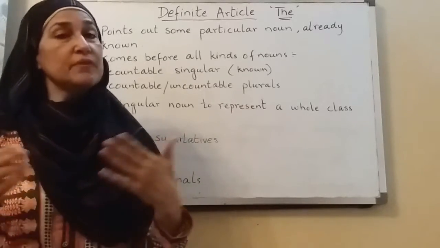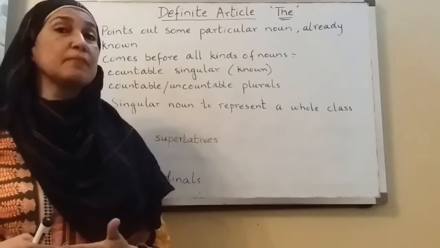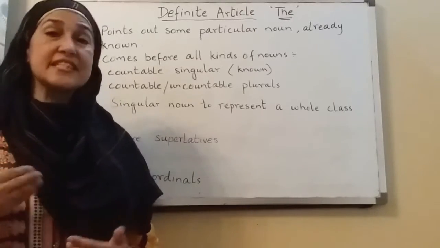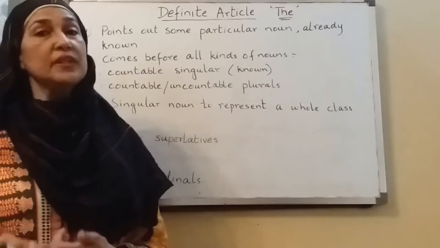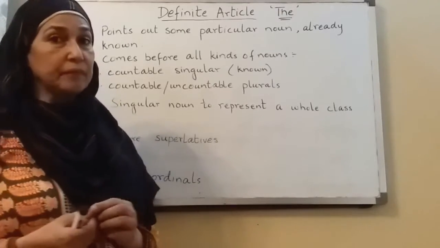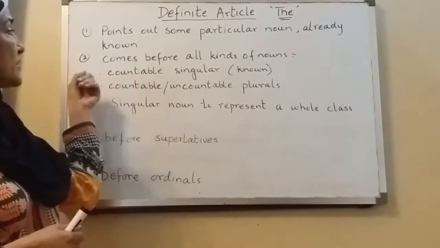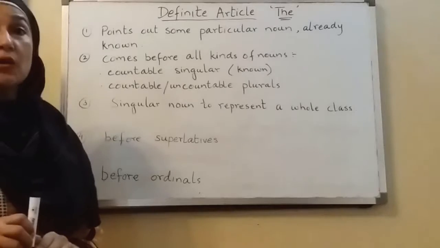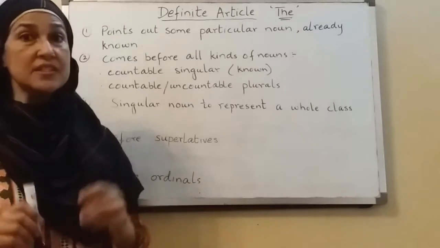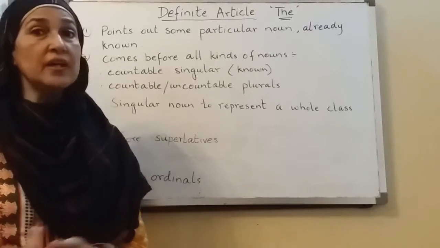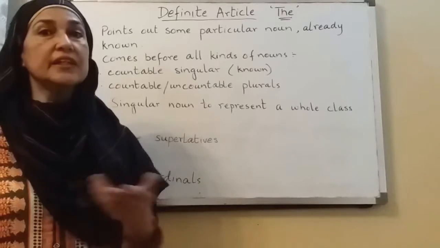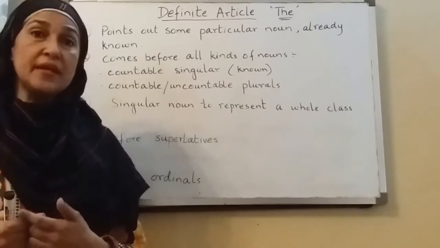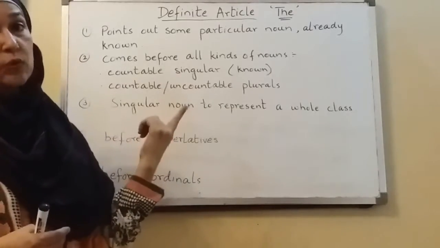Already known means we already are talking about something, and then in our next sentence when we are going to mention the same noun, then we are going to use the. Okay. Number second is it comes before all kinds of nouns, singular countable nouns that are already known, like the girl, the book, because we can count them. These are countable singular nouns.